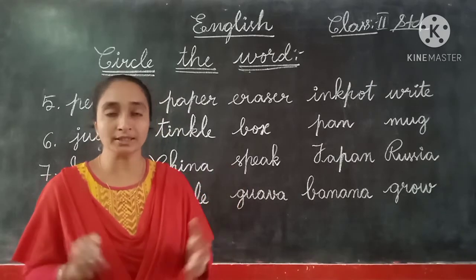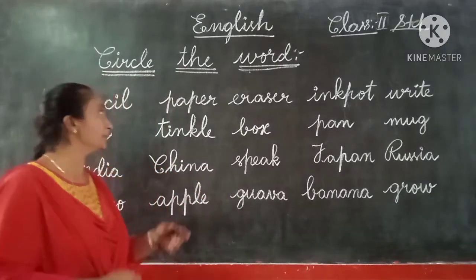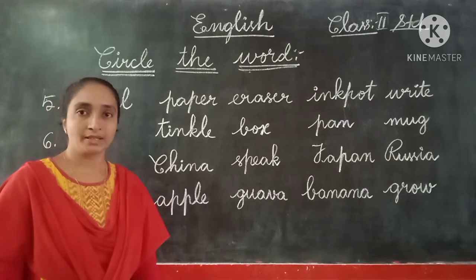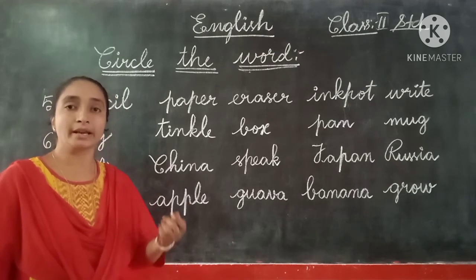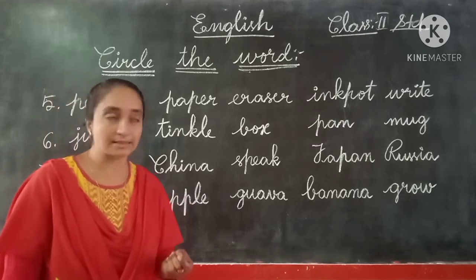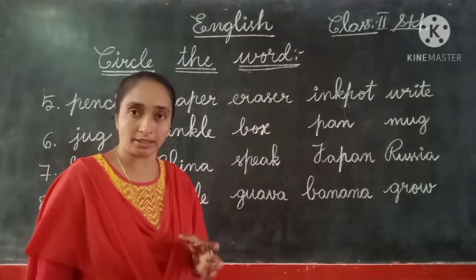If you read all these words, what can we identify here? These are the names of things. Pencil, paper, book, eraser, pen, all these are the names of things. Ink pot is also a thing.